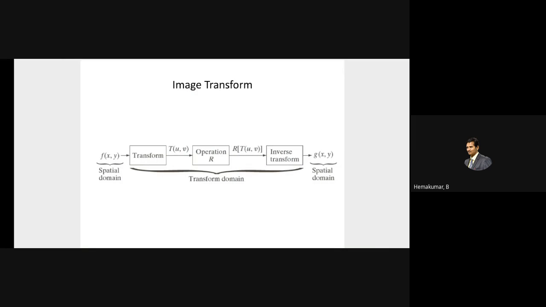Since the machine-understandable language is not understandable by humans, we have to reconvert it. It's like a robot speaking in a digital language. You could have heard that in movies. That voice is not like a human voice; it may be like a representation of a digital thing. So we have to use an inverse transform so that a human can view the image smoothly.